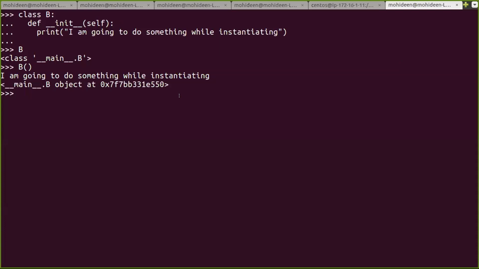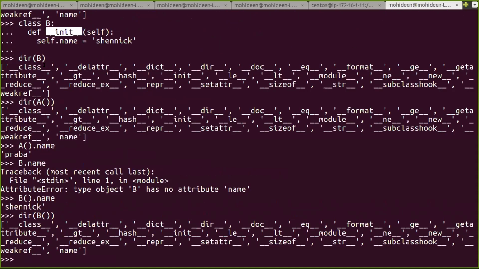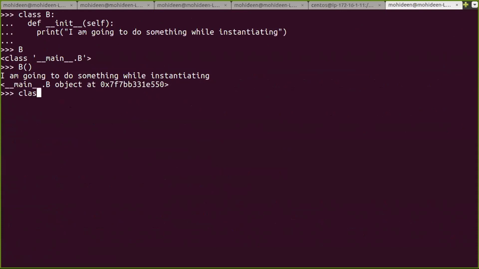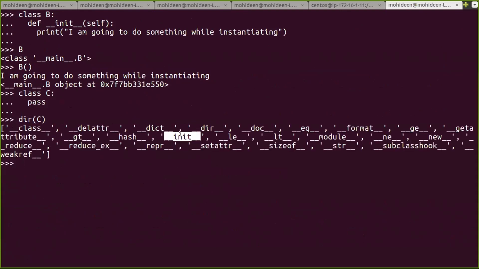You might ask a question, as Shivaram asked: init is there in a class object already. Yes, it is. So say class C. See, init is there even if you don't define it. It is a predefined method, and if you want, you can override it. Here I'm overriding because I need a print statement. If you don't define it, it will take the predefined init method. But if you want to override, you need to define it in your class.